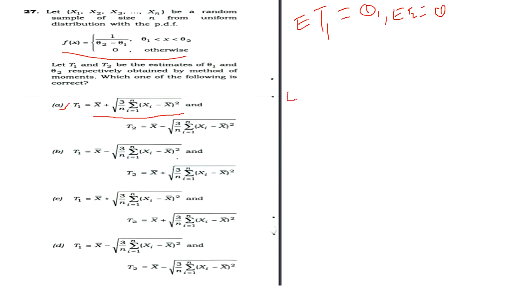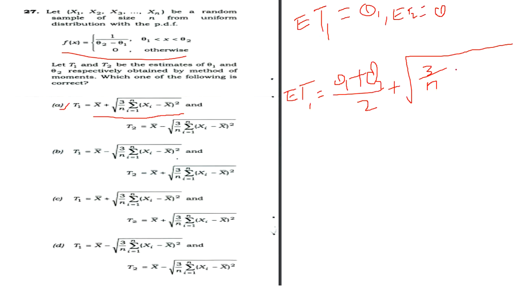Now the expected value of t1 equals the expected value of x bar, which means theta 1 plus theta 2 by 2, plus square root of 3 upon n into summation i equal to 1, which gives n, multiplied by the summation of xi minus x bar whole square, which is the variance. The variance formula is theta 2 minus theta 1 whole square divided by 12.